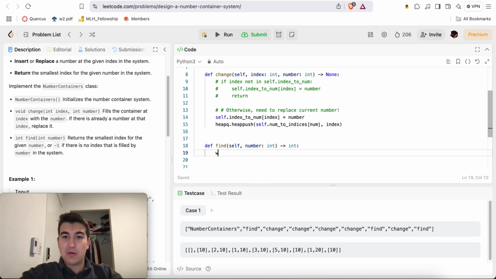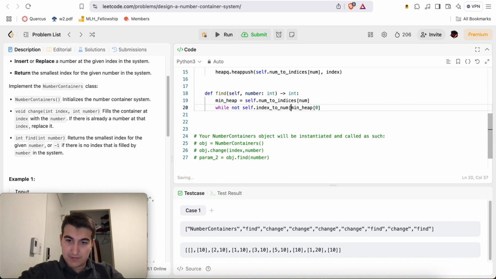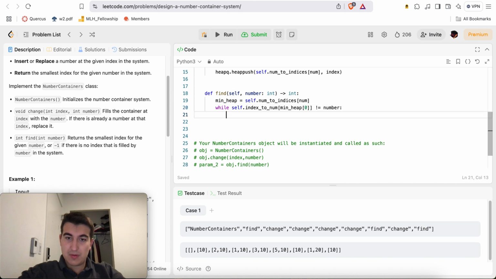And here we'll say while min heap dot num to indices of num, min heap of 0. Well, it is not the case that self index to num of min heap of 0 equals number, heap q dot heap pop.